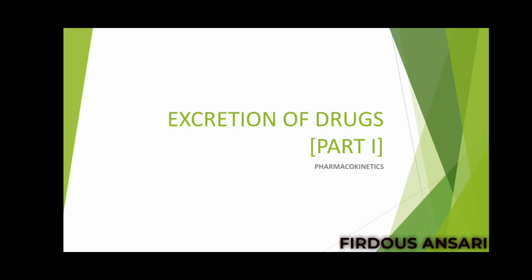Today we'll discuss excretion of drugs. And yes, this is the last part of our topic pharmacokinetics. So excretion is the passage out of systemically absorbed drugs. Drugs and their metabolites are excreted via various routes like urine, fecal matter, exhaled air, sweat, saliva, milk and so on and so forth. So we'll discuss these one by one.